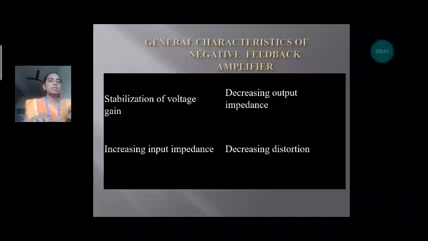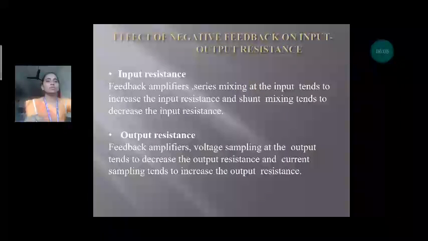The first is stabilization of voltage gain. The negative feedback amplifier decreases the output impedance and increases the input impedance. Distortion is also decreased, and the noise level is reduced in negative feedback amplifiers.